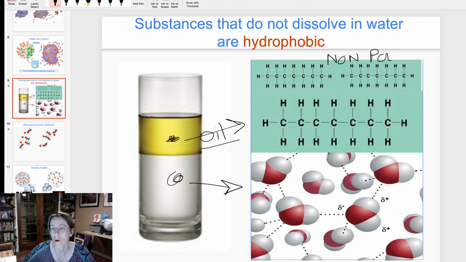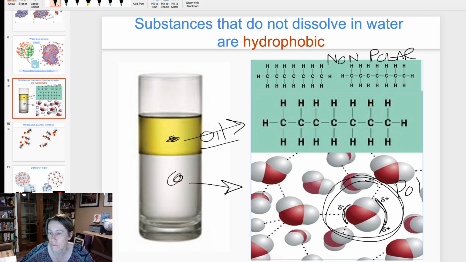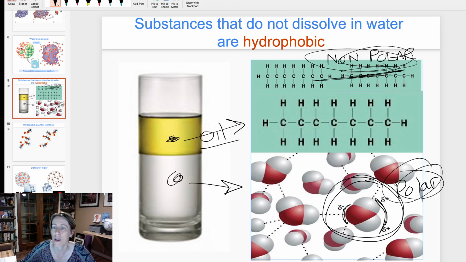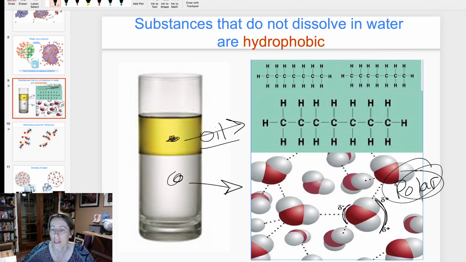Polar is when you have opposite sides, like a positive and a negative side, or a slightly positive and a slightly negative side. For example, down here, this water, this is polar. There's a negative side and a positive side. So this is a polar molecule. This is a non-polar molecule. And there is nothing that attracts this molecule to this molecule. There's no attraction here. So if there's no attraction, they're not going to mix together.